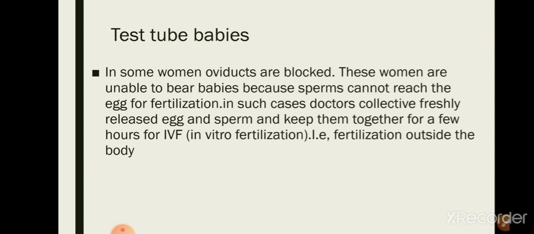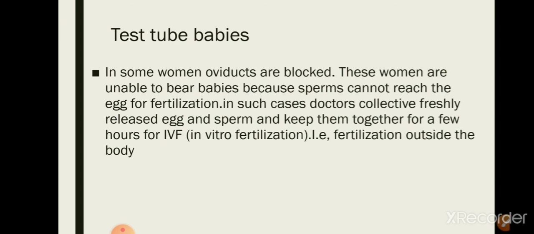In such cases, doctors collect freshly released eggs and sperms and keep them together for a few hours for IVF. IVF means in vitro fertilization. That means fertilization outside the body. In short, we call it IVF.